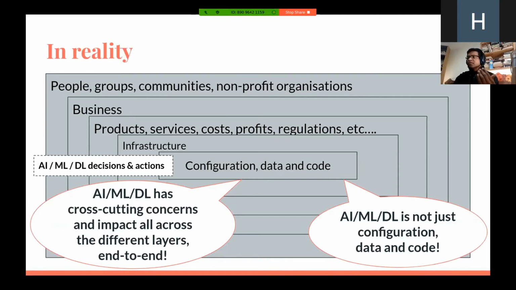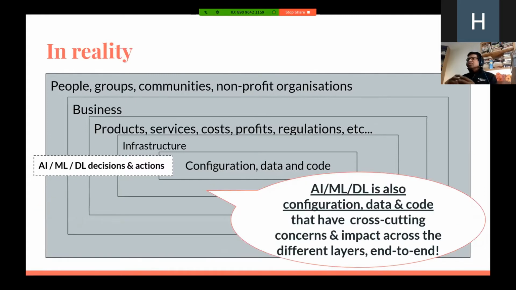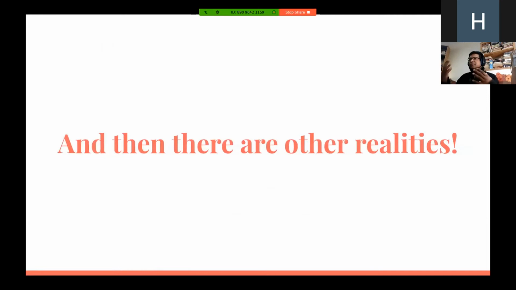So we can conclude that AI, ML, DL is not just code, configuration and data, but it is cutting across all the different layers of your understanding. These are the realities from a basic point of view, but there are other realities as well that we haven't spoken about, that we may not think about, but others might. Those are also valid from their points of view and frameworks, and are to be considered as well, not just these realities.